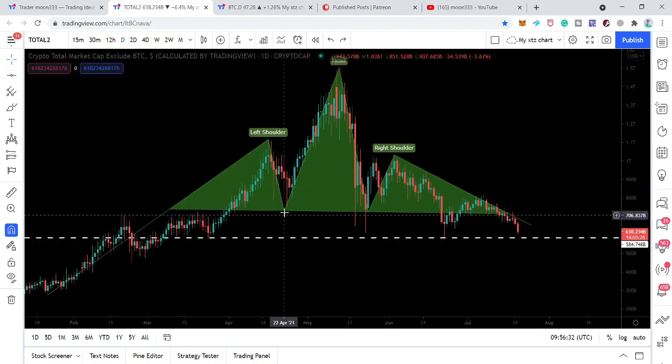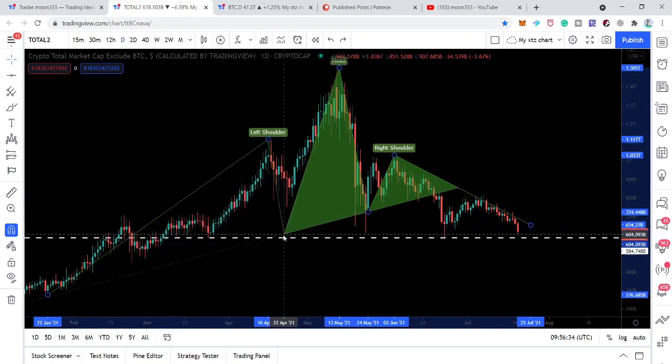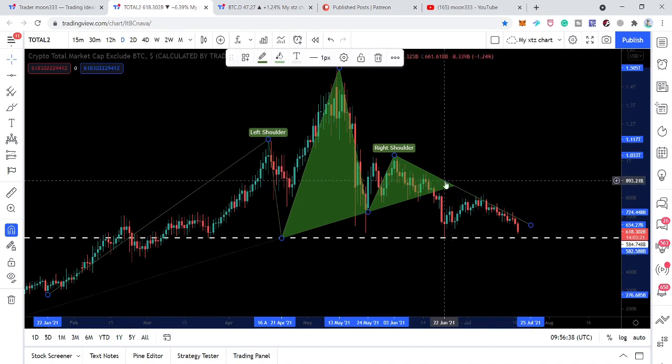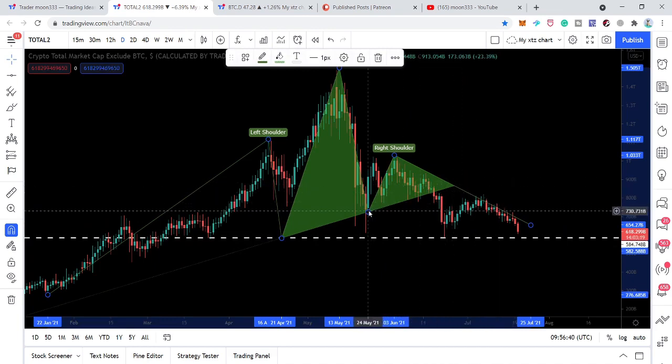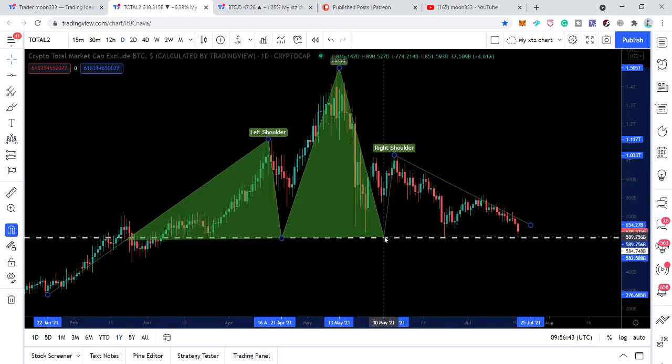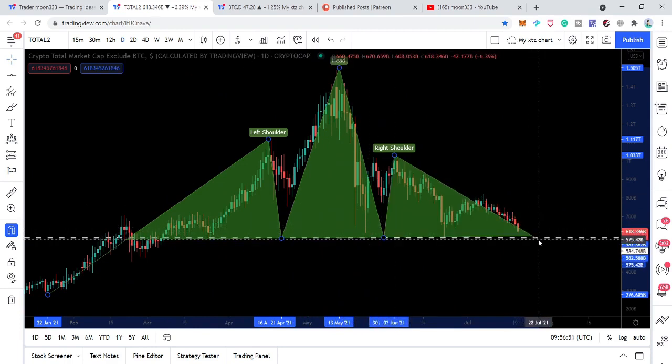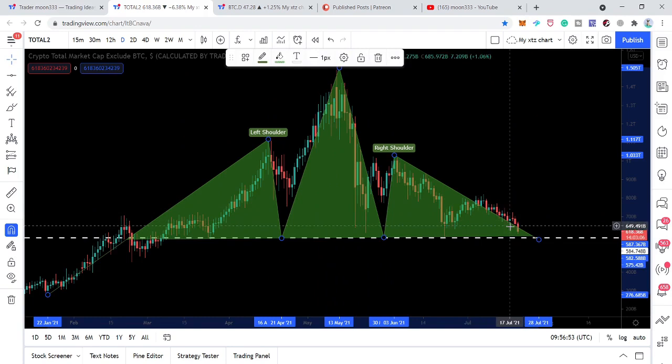So we can also place this head and shoulder pattern like this up to this neckline, this support, because this is very strong support so far, we can see. And this right shoulder here, then we can expect that this can work as a neckline for this head and shoulder. And once the price action of this index will be able to break down, then we can expect a very strong rally in the complete altcoin market towards the downside, but that will be a very bearish trend.